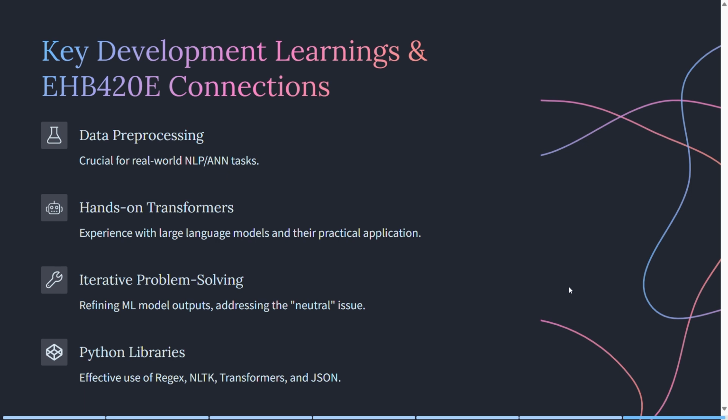And finally, the effective use of Python libraries like regex, NLTK, transformers, PyTorch, and JSON. This was fundamental to building this system. Overall, this project was a practical application of ANN fundamentals, classification, and model tuning strategies discussed in our class. Thank you for listening to me.